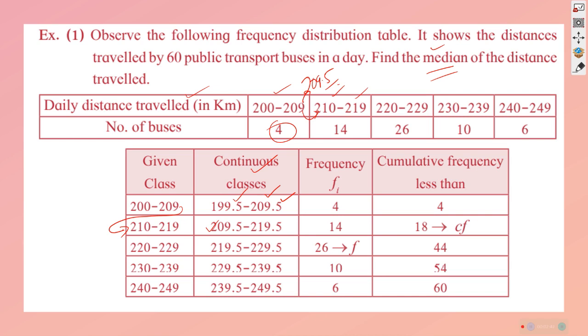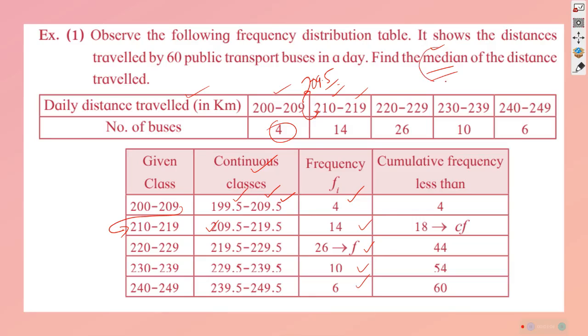That means it is a continuous class. The frequency we copied from here, and for 209.5 we put 14. This is the frequency, and from that we have to find the median.